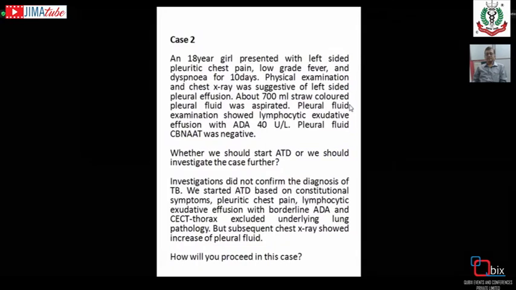Now, it should be remembered that after antitubercular drug, due to immunological reactions, pleural fluid may increase. That is one point, so we should not be worried about that. But whenever you have any doubt about the diagnosis, as here the confirmation of diagnosis was not made, we can re-evaluate the diagnosis, but we can continue antitubercular drug. Here, another problem is that the duration after which the X-ray was done has not been mentioned.